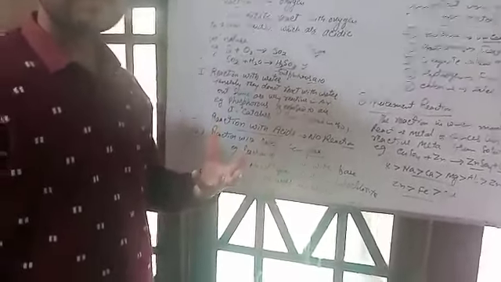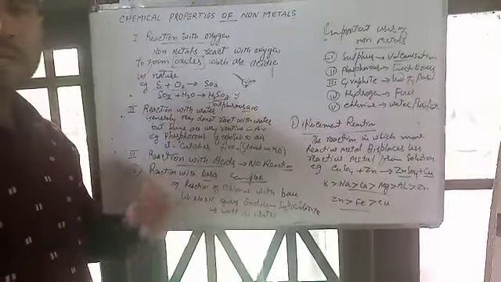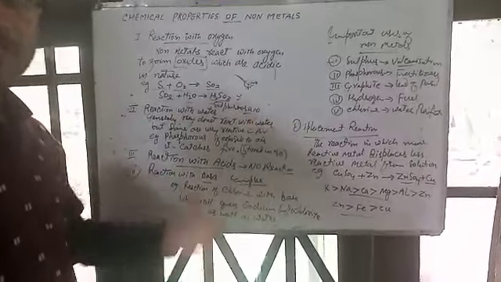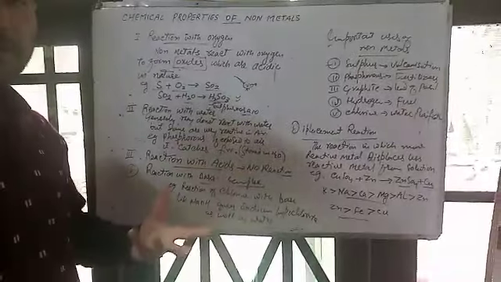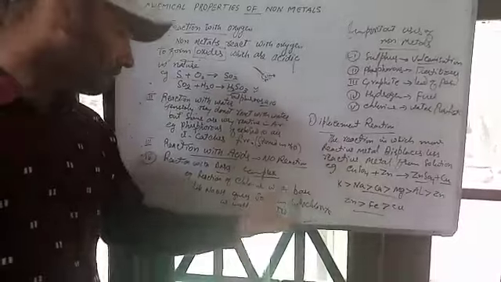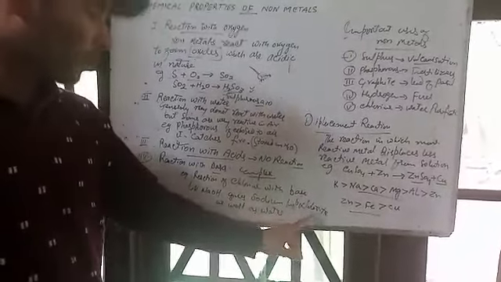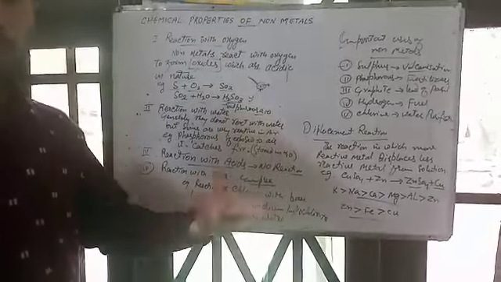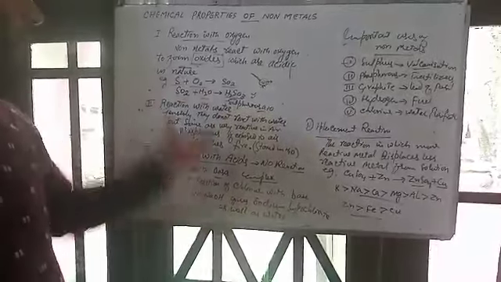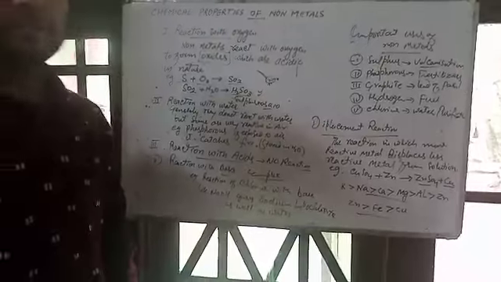How do non-metals react with bases? The non-metals react with bases, but these reactions are very complex. We don't have to read them in your 8th class. We have to study them in higher classes. For example, the reaction of chlorine with a base like NaOH gives us sodium hypochlorite as well as water. Both products are produced by this reaction. It was the chemical properties of non-metals.